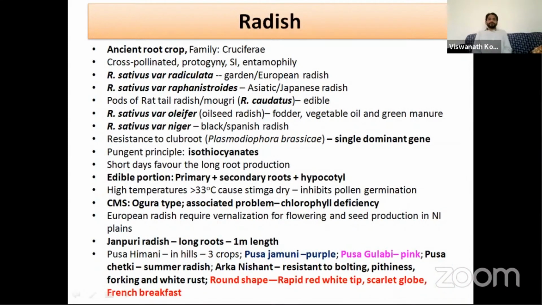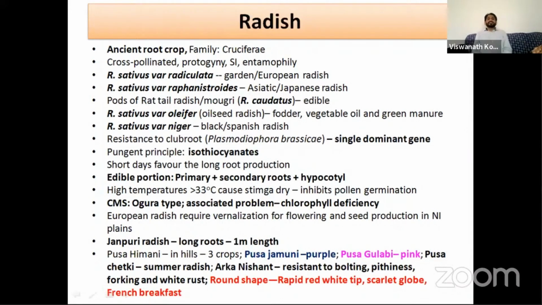European radish requires vernalization for flowering because they are temperate types. They require low temperature for flowering for a particular period of time. What is the temperature requirement and how many days does it have to be? We will see in the next slides. The European radish requires vernalization, but the tropical radish does not. The tropical radish can produce seed even in the north Indian plains, but European radish requires vernalization for seed set.